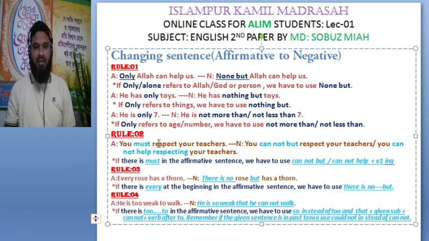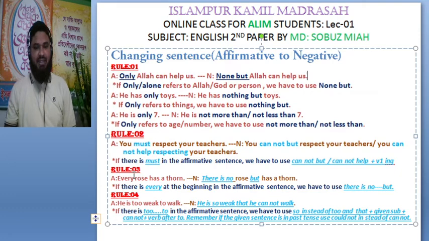I am repeating the rules. If there is must in the affirmative sentence, to make this affirmative sentence negative, we have to use cannot but or cannot help plus V1 ing. Rule number 3. Every rose has a thorn. Here we can see the subject starting with every.